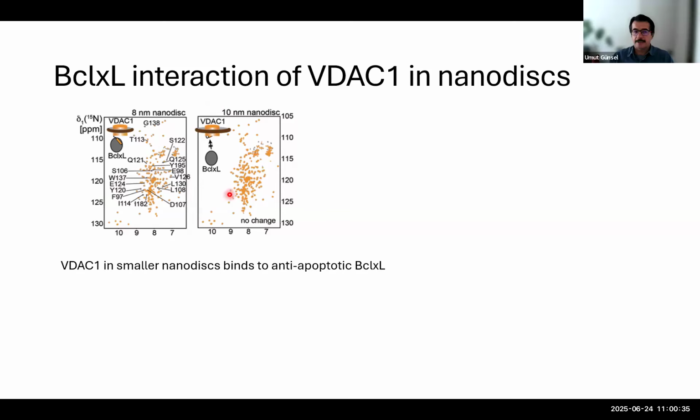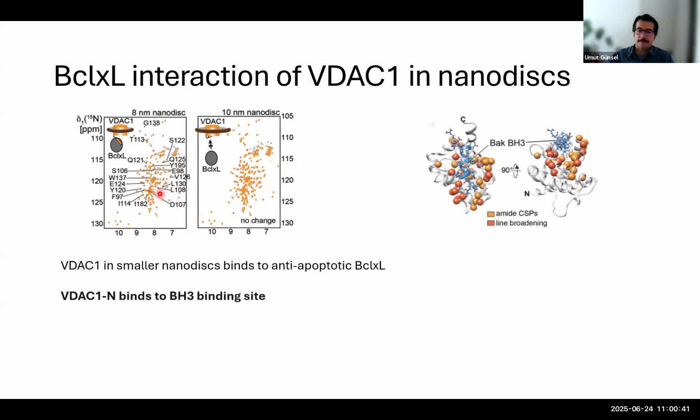However, in the larger nanodiscs, we do not see this effect as much as in the smaller nanodiscs. And when we map these chemical shift perturbations on the structure of BCL-XL, we observe that they are clustered around the BH3 binding site of BAK. BAK is a pro-apoptotic protein. It makes pores on the mitochondrial outer membrane upon apoptotic signal.